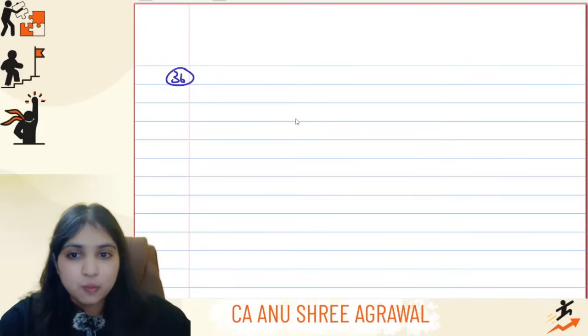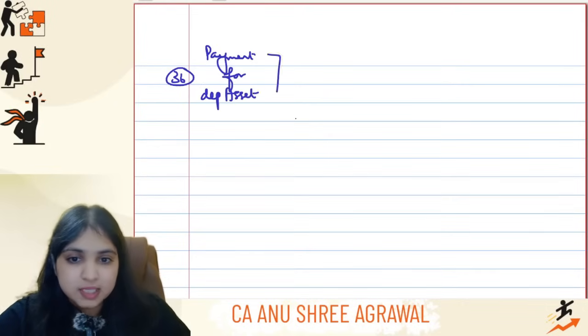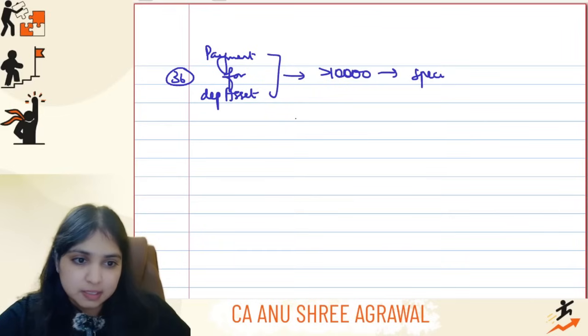See, let's say I want to make payment for a depreciable asset. Even for this payment, guys, of more than 10,000 rupees, you have to make the payment in specified mode only.